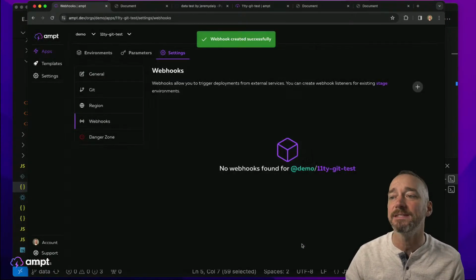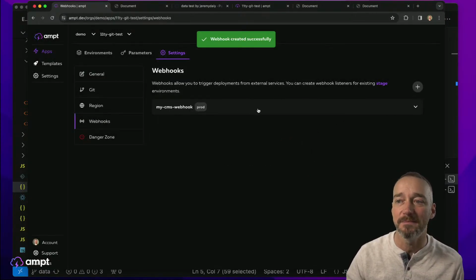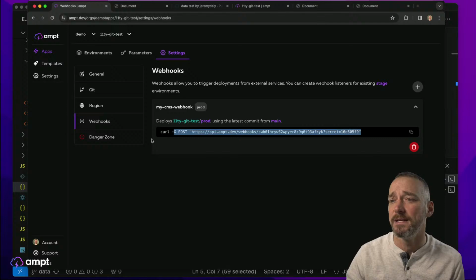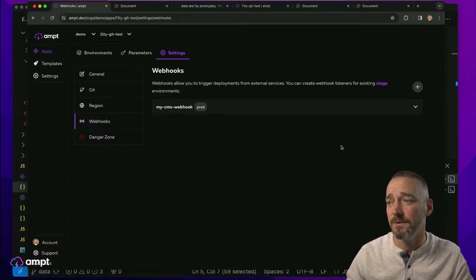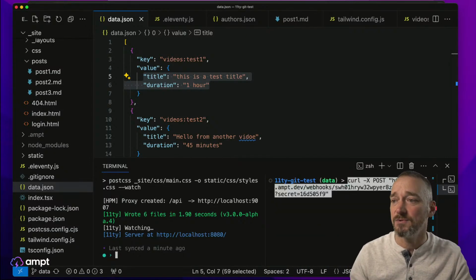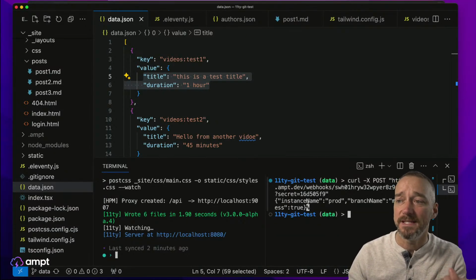I'm going to go ahead and add this, and then this gives me my CMS webhook, and you have this POST that you can use with a secret attached to it. I'm going to copy this, and I'm going to delete it very soon thereafter, so hopefully nobody triggers a build while we're sitting here. But essentially, I just run this POST. It returns the instance name, the branch name, and whether or not it worked. And yes, success was true.